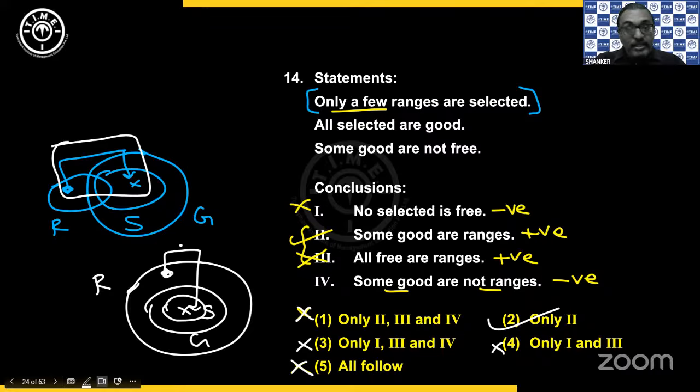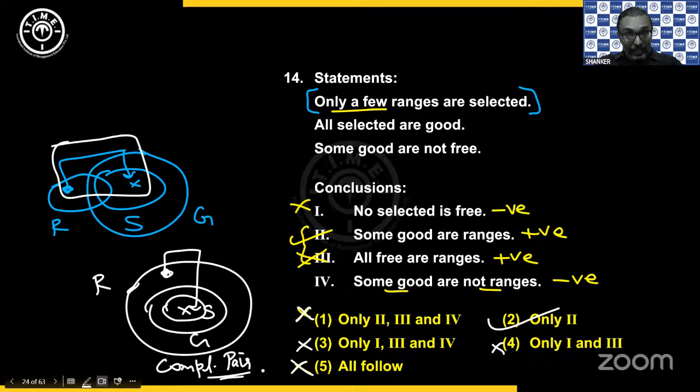The complete S can go inside R, because when I take complete G inside R, for some good are not range, the fourth conclusion, we take the complementary, which is all good are range. And that is what I had drawn here. It's the complementary. So by taking all good are range, I am getting all selected are also inside range. No problem. Even then my first statement satisfies: only a few ranges are selected.